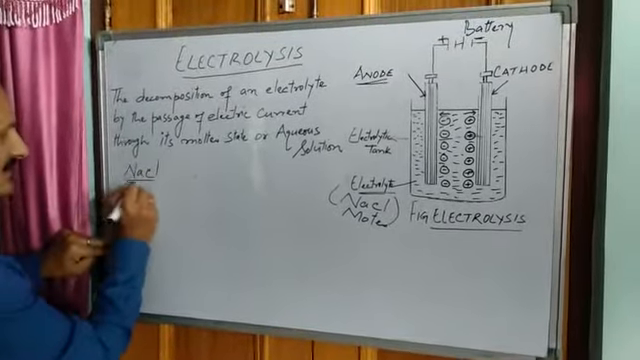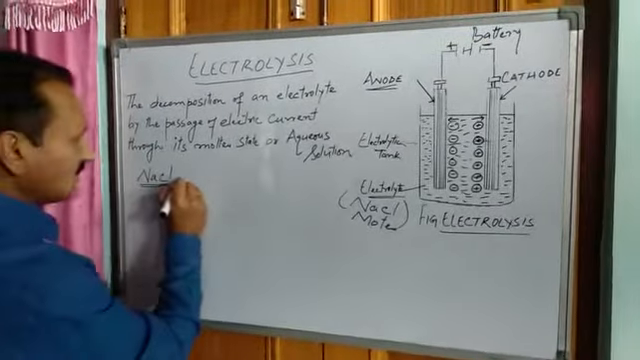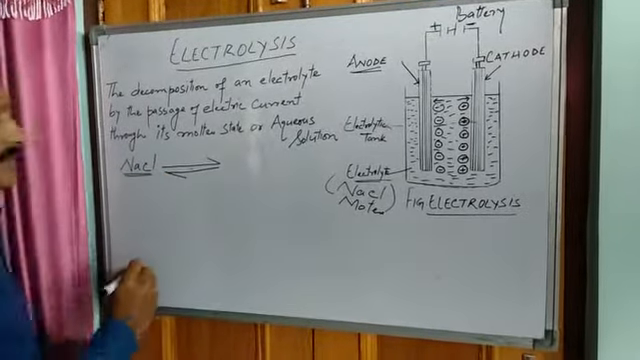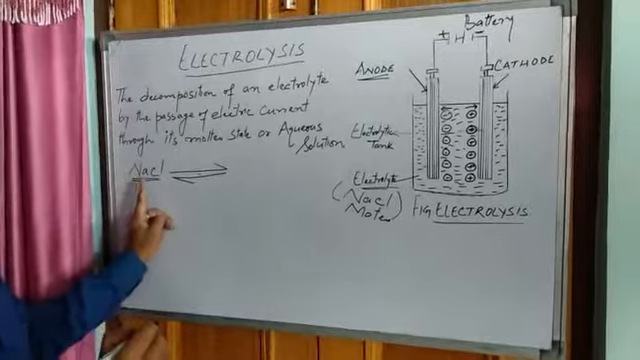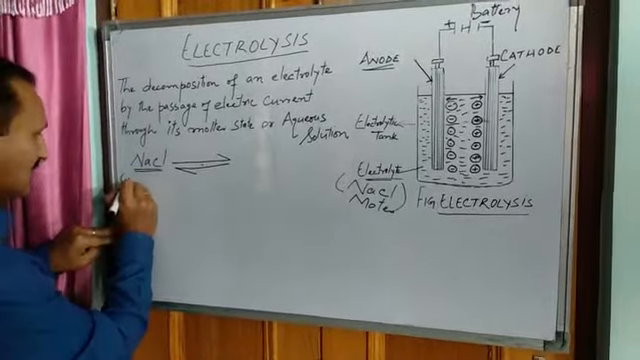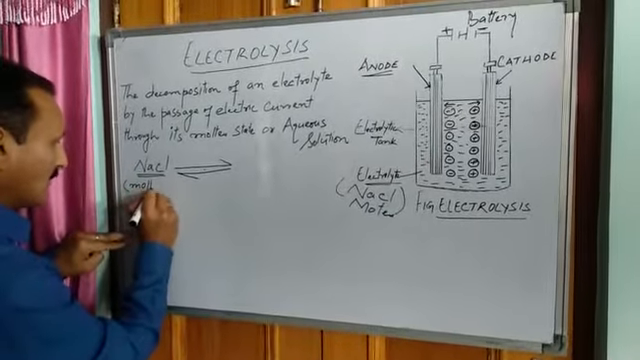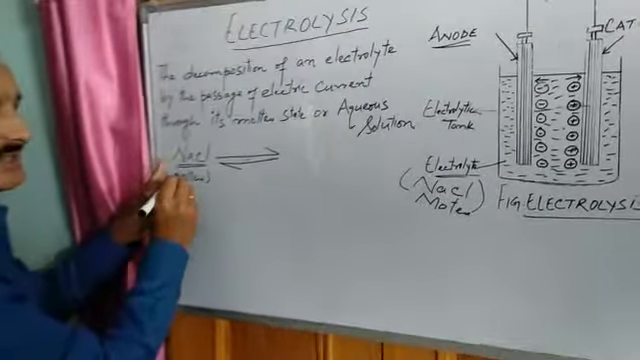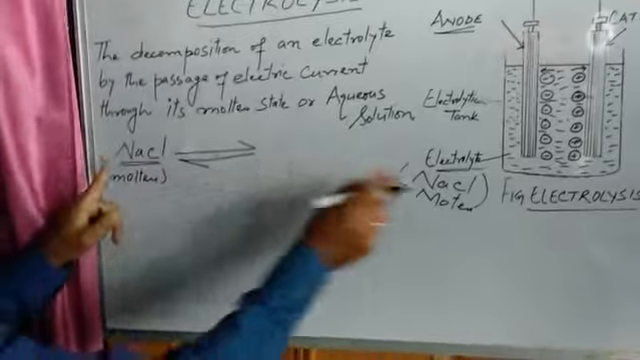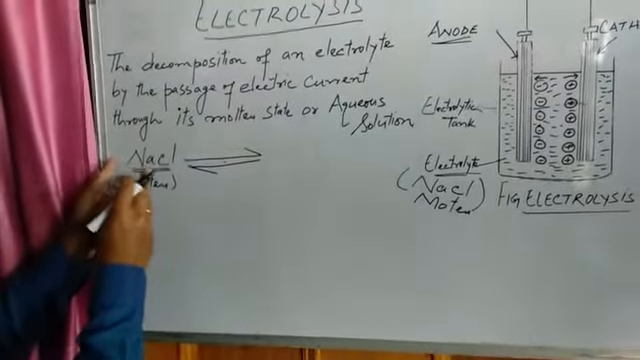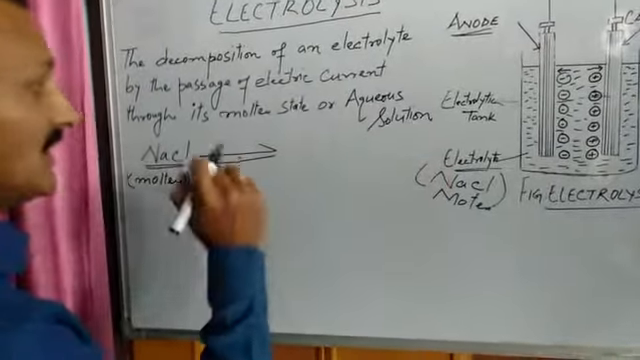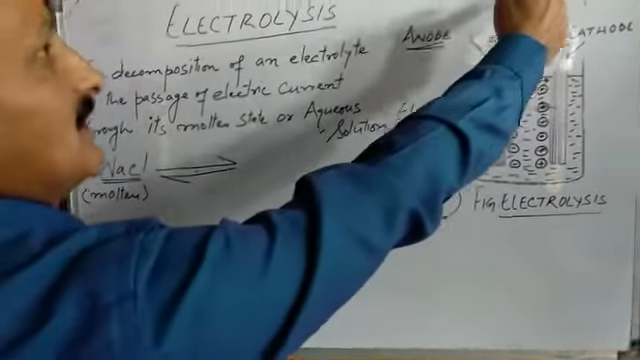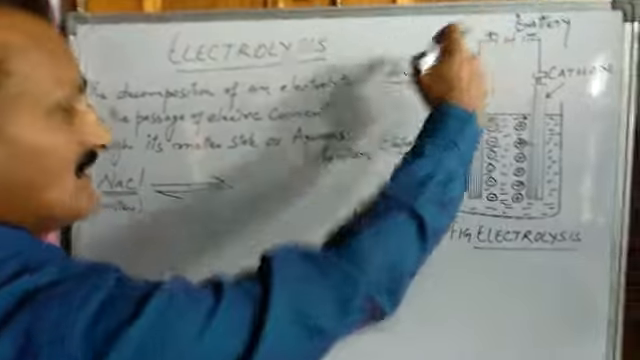This is NaCl. When current passes through this NaCl, this time it is in molten state. If this NaCl is in molten state, then this is an electrolyte. So this time sodium chloride is an electrolyte. And what I am doing, I am passing electric current by means of this battery.